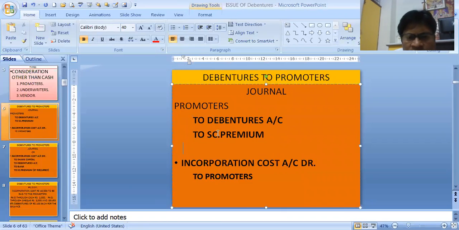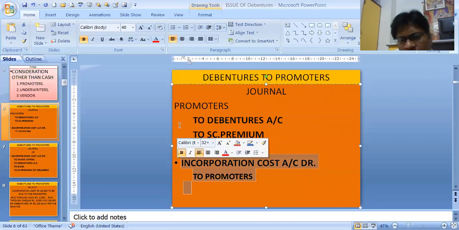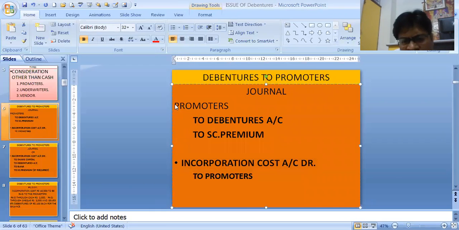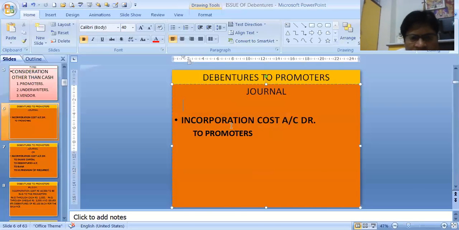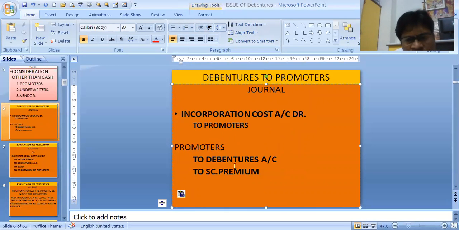Then when promoters are given this, the first entry should have been incorporation cost account debit to promoters, and then the next entry, promoters to debentures to securities premium.